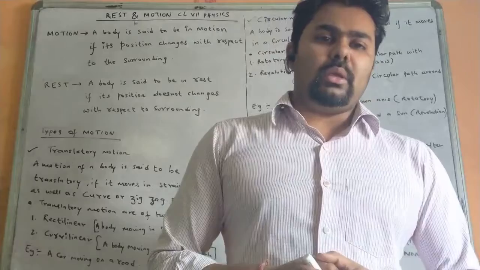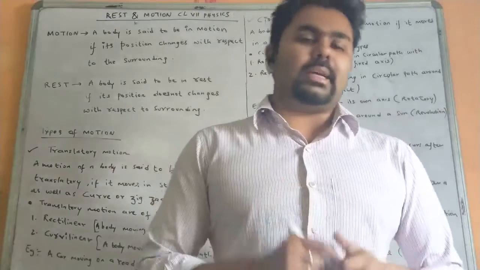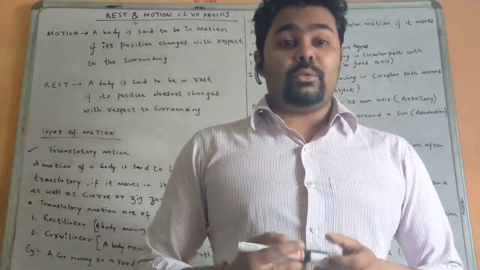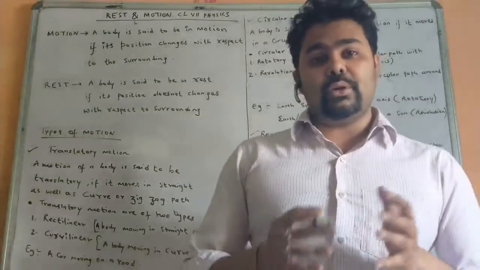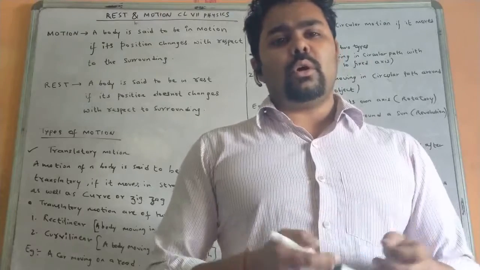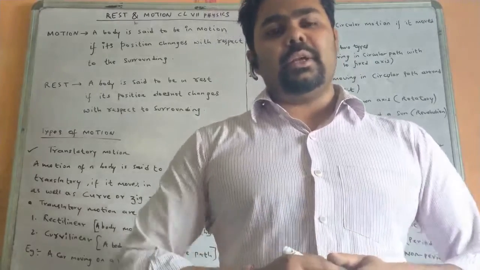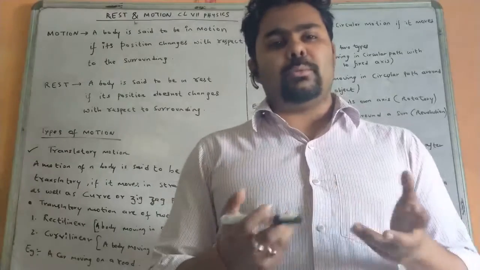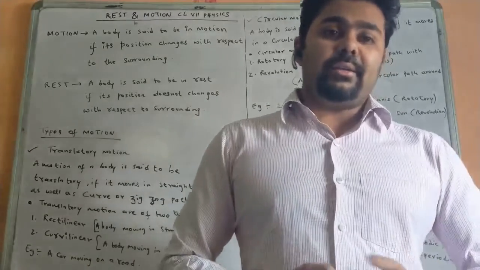If you consider a car moving on a road and you are inside that car, the co-passengers in the car seem to be at rest because their position is not changing with respect to each other. But when you look outside the window, you will find all the trees, shops and houses turning in the backward direction. So you get an idea that your position is changing with respect to the car, the shops, and the trees. So your car is in motion, but the co-passengers inside the car are at rest.